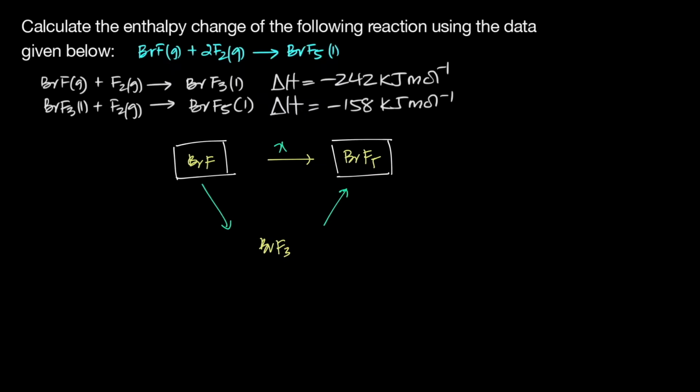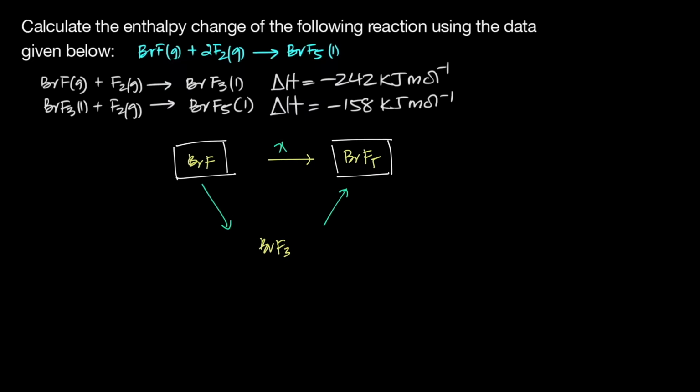Okay, I have removed the F2. It's just to show the energy cycle. That's the idea here. You don't have to think about balancing the equations here. Alright, we'll see where balancing is going to be useful. But over here we clearly have 1 mole of BrF, 1 mole of BrF5 and 1 mole of BrF3 in this entire cycle, right?